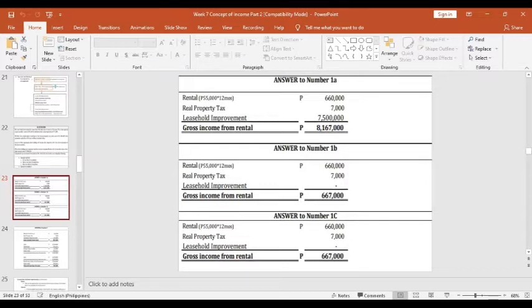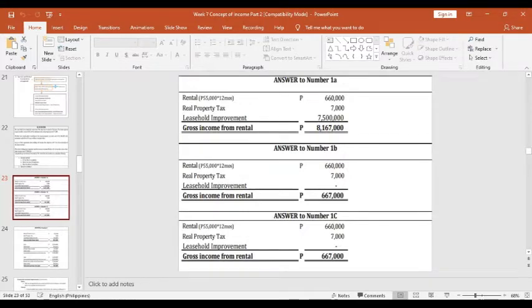For letter B and letter C, letter B is before the completion and letter C is after the completion, the leasehold improvement is not included because as per ruling of the outright method, the leasehold improvement must be included to the rental income based on the fair market value at the date of the completion, not before and after. So letter B and letter C are both 667,000.